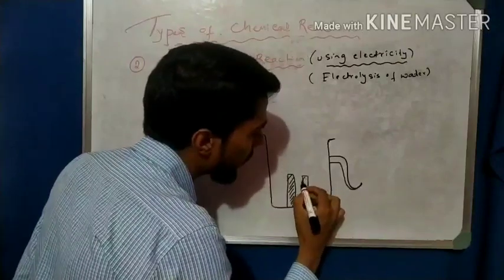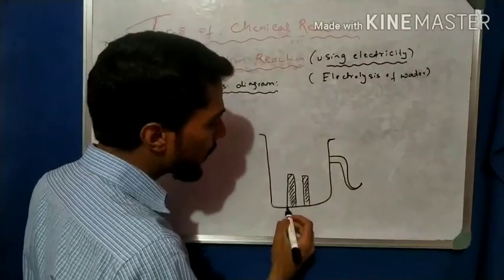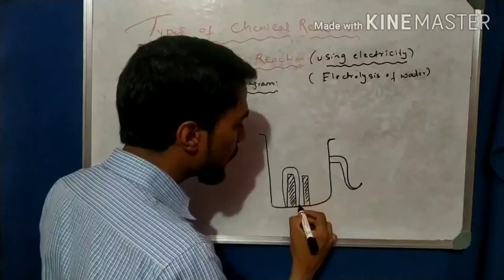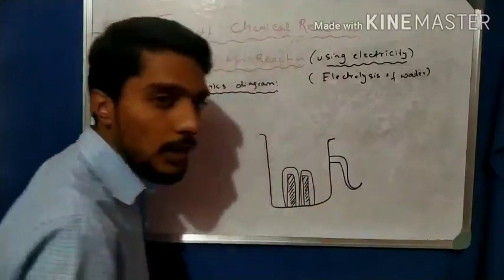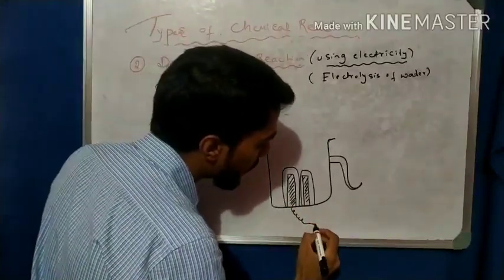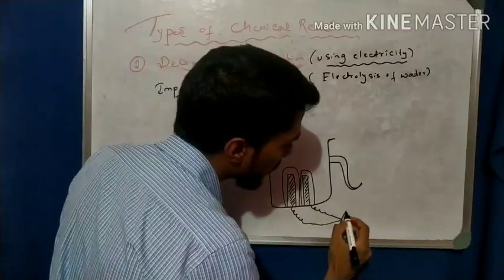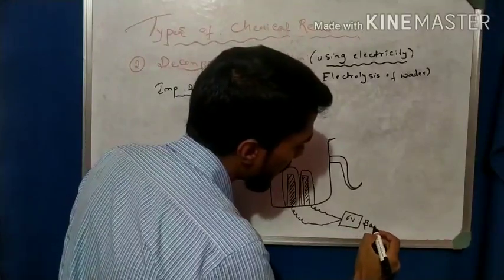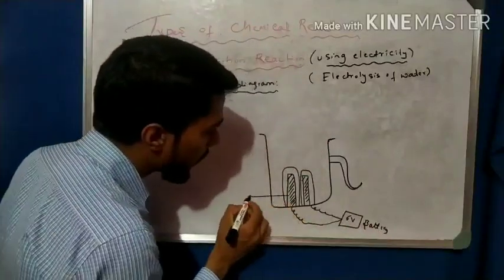These are 2 graphites. Now these graphites are covered with test tubes. Then these graphites are connected to the 6 volt battery. This is the battery, and inside are the graphites.